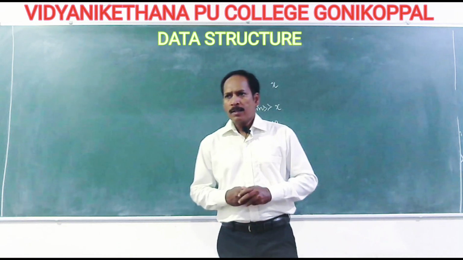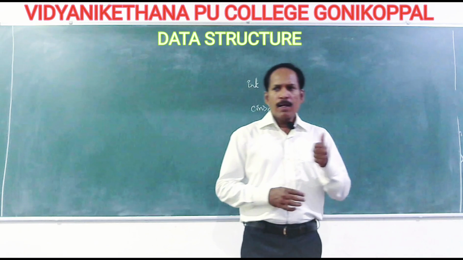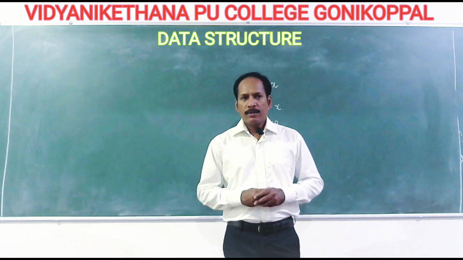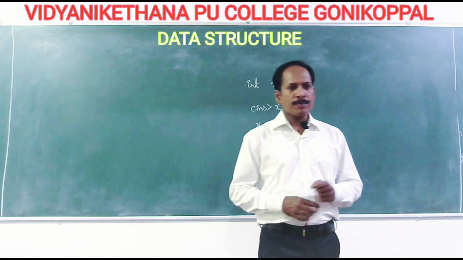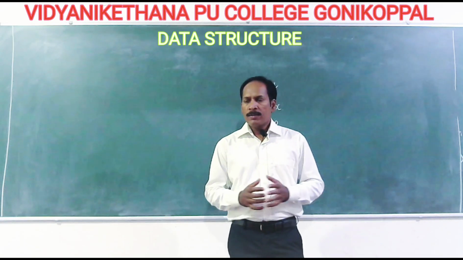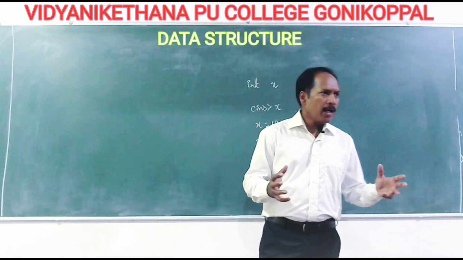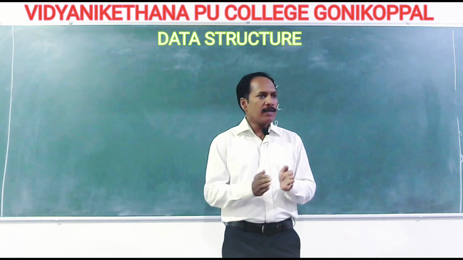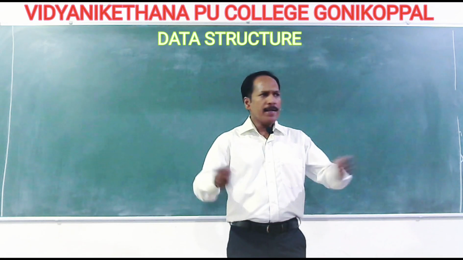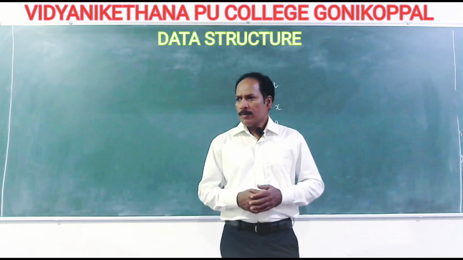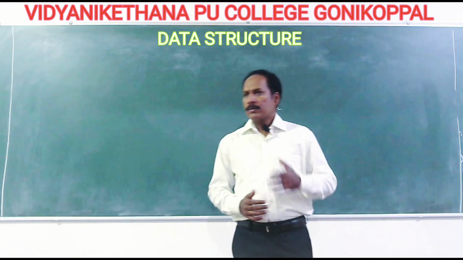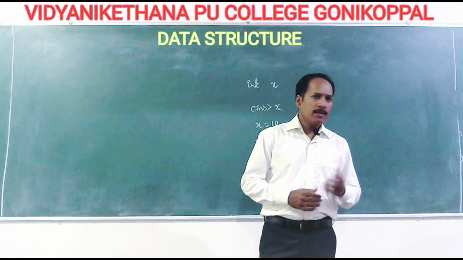Let us continue with linear data structures. I gave examples: arrays, stacks, queues and linked lists. And one more we have is called non-linear data structure. So what do non-linear data structures mean? A data structure in which the elements are organized other than by adjacency relationship, in some other order, like parent and child, but not adjacent. That is what we call non-linear data structures.